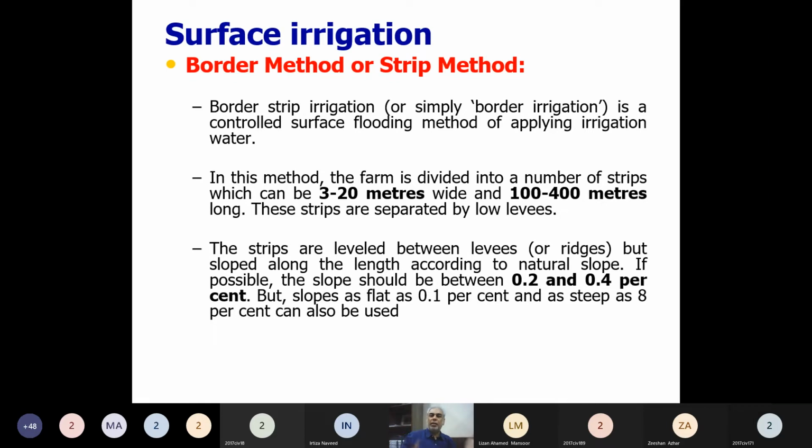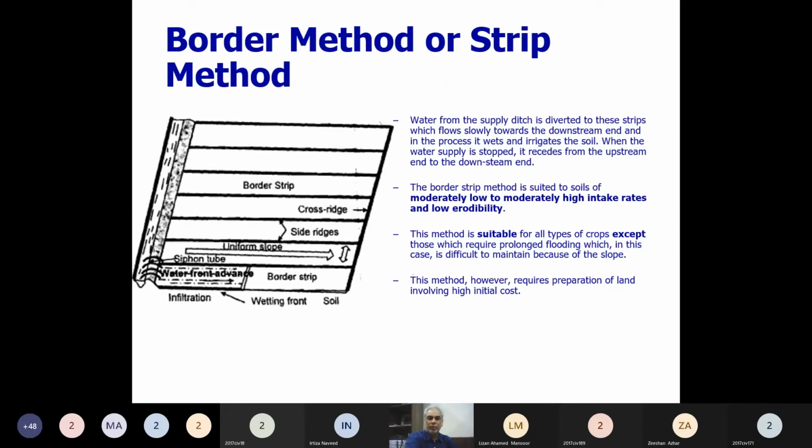So that the water should remain controlled within that field. So in this method, we make the land in the form of a strip or in the form of a border. Usually the width is smaller and the length is larger, so it seems to be like a strip. If we see a picture first, over here we are showing you a farmland which is divided into a number of strips. These thick black lines are actually small bunds, or small ridges or embankments, created to contain water within this one strip at a time.